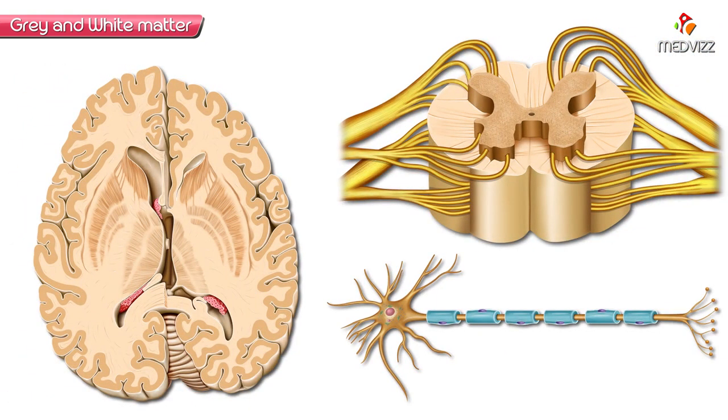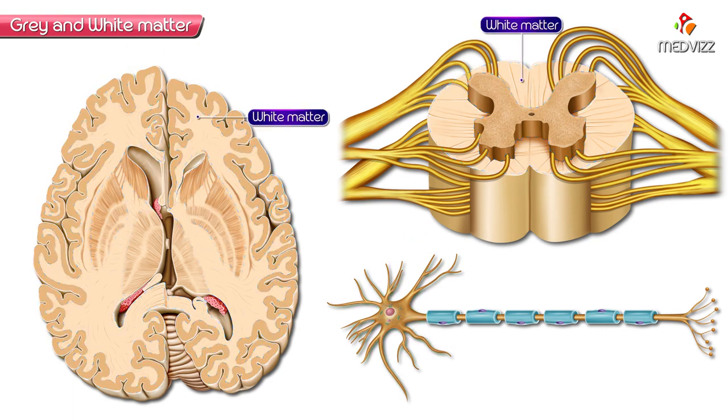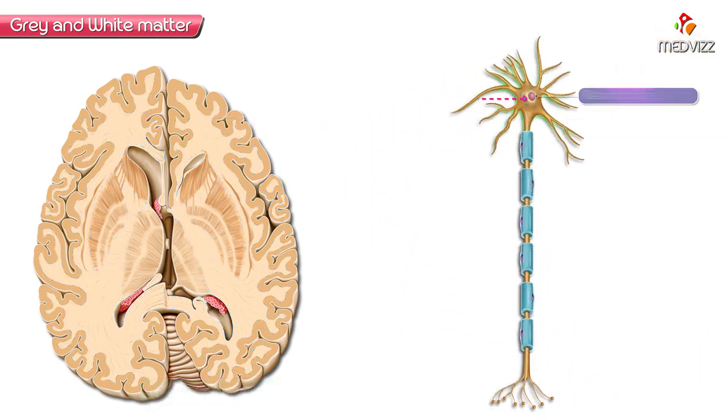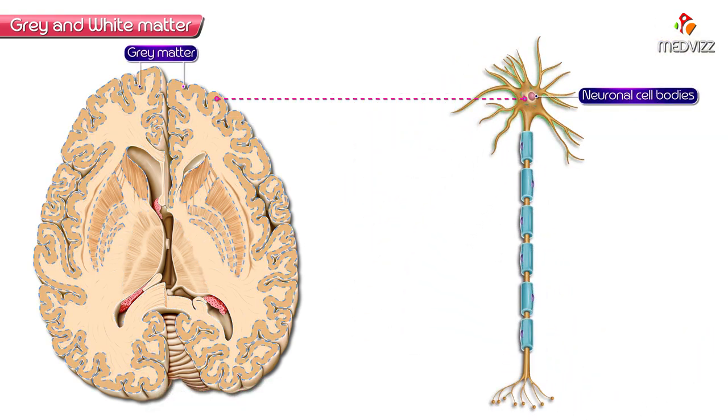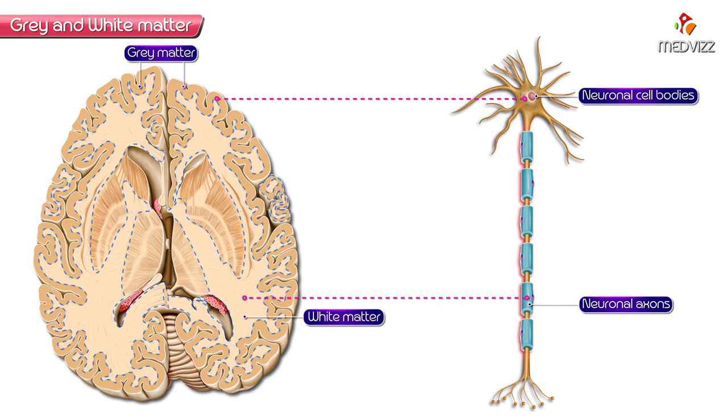And what is the white matter? When we said that the grey matter contains the neuronal cell bodies, obviously we need to say that the white matter is the substance of the brain and spinal cord that contains the fiber tracts of the neuronal axons of the central nervous system, because the cell bodies are the part of grey matter and the tail, that is the axons, are the part of white matter.